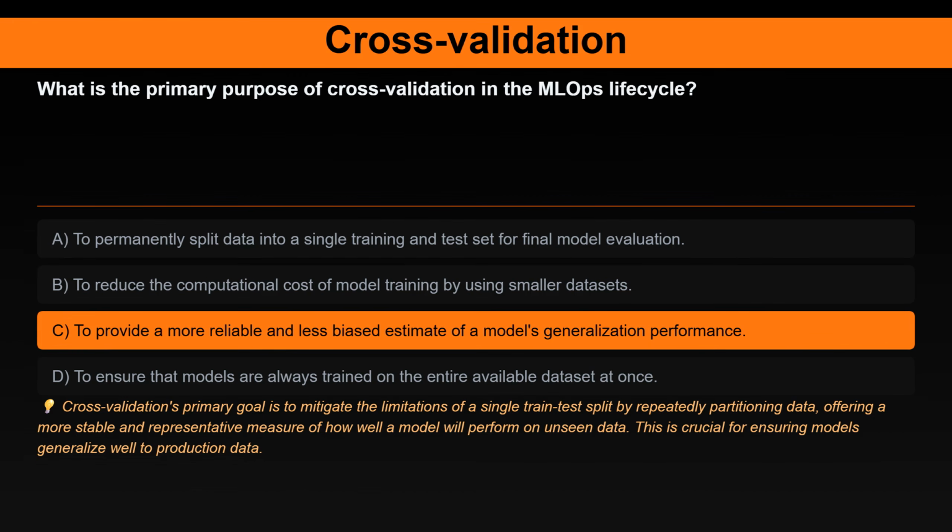The correct answer is, to provide a more reliable and less biased estimate of a model's generalization performance. Here's the explanation. Cross-validation's primary goal is to mitigate the limitations of a single train test split by repeatedly partitioning data, offering a more stable and representative measure of how well a model will perform on unseen data. This is crucial for ensuring models generalize well to production data.